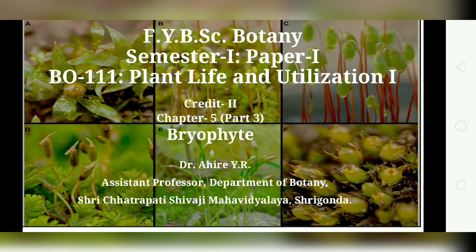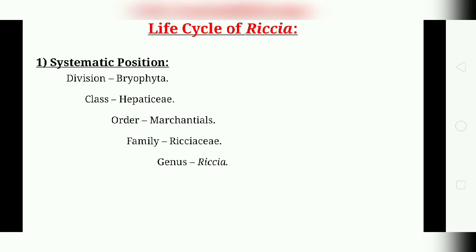We are discussing chapter 5, that is Bryophyte. In the last chapter, we discussed the general characters and classification of Bryophyta. Today we'll discuss the life cycle of Riccia. According to this, the first point is the systematic position of Riccia.